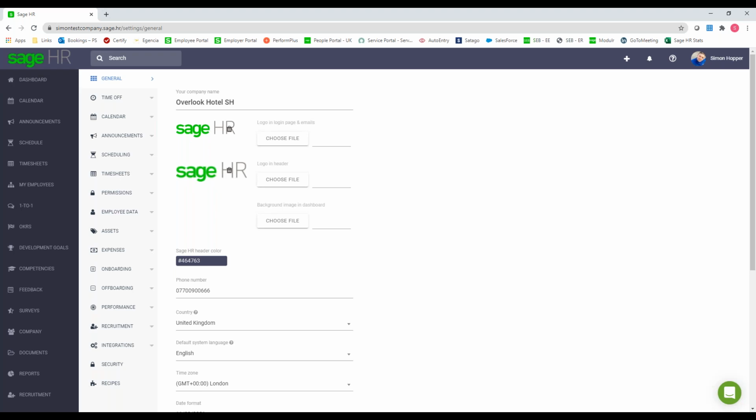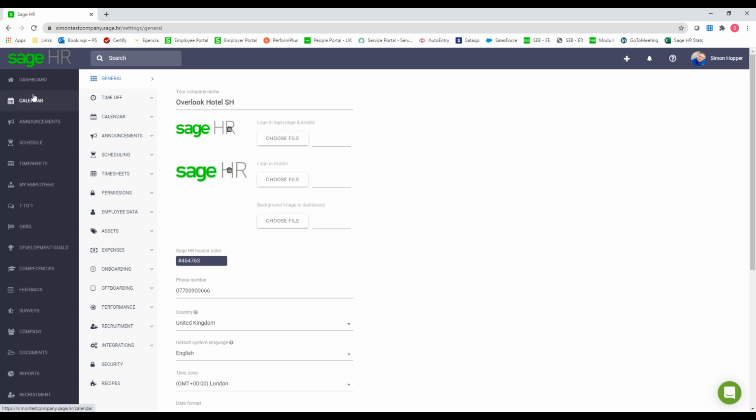You've got your logo that appears in the top left in the header there. You can put a background image in, so instead of just a white background like I have here, you can put your own image. You can change the header color at the top as well, so you can suit it to any color scheme that you might already have for your company. But just a little bit on navigation.